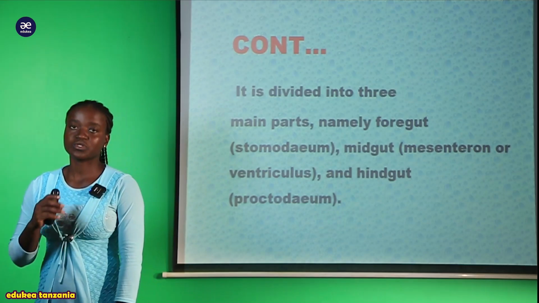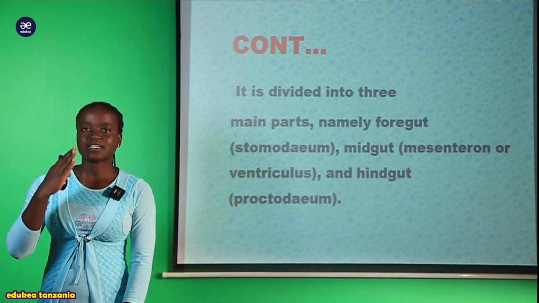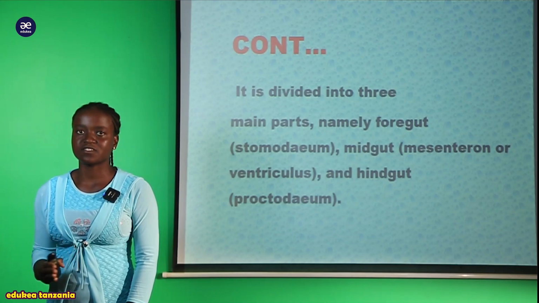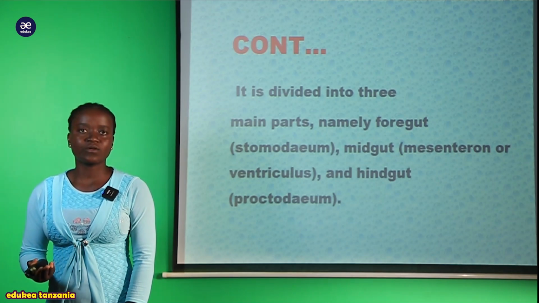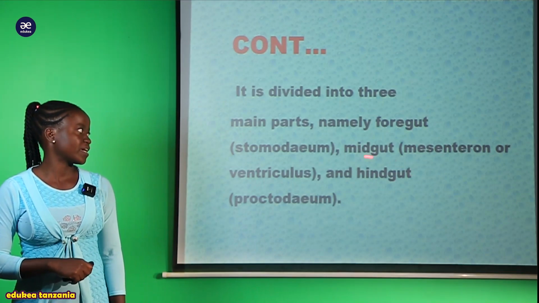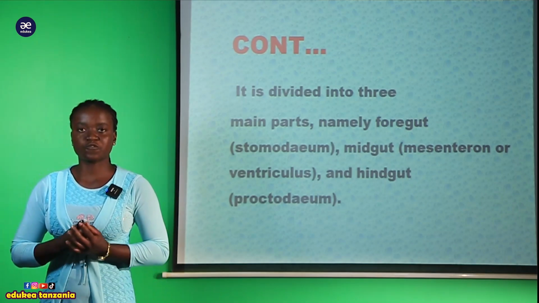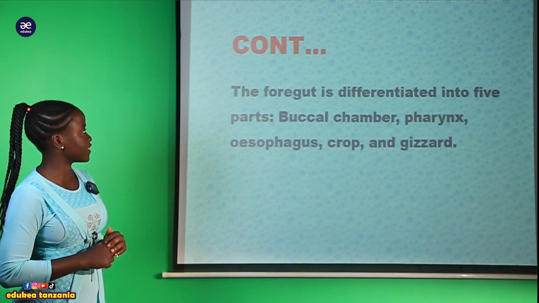So we are going to discuss, my students, starting from the first part of the digestive system, that is the foregut, and then you're going to finalize by looking at the hindgut. So my students, let's move together by starting to look at the foregut.